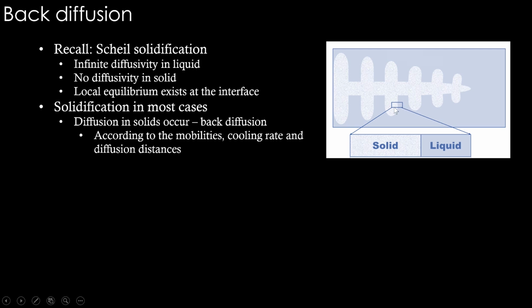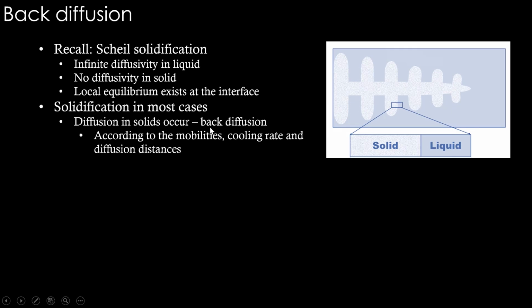Okay, so if you expand this small region, create them as the domains in the diffusion. Let's say this is solid and this is liquid, and this interface is going to move so that liquid is consumed by the solid as solidification progresses. So how much of this diffusion distance is important, you can see here, because this liquid regime is the total area to which this can grow. From here, it can go to the middle here, and this dendritic arm can go from here to here. So the diffusion distance is controlled by this secondary arm spacing. That is also important.